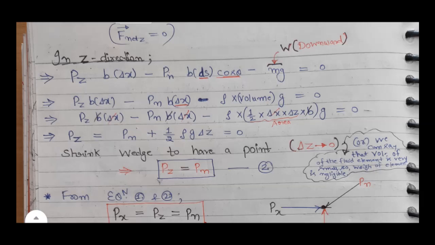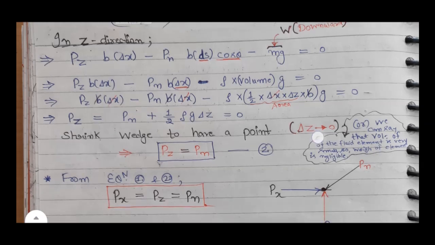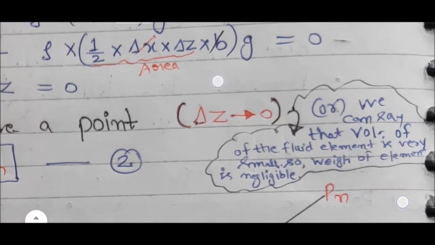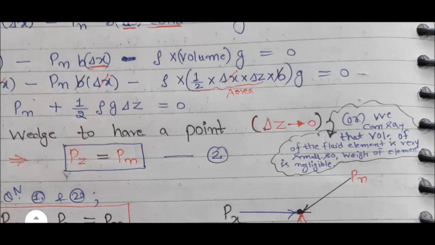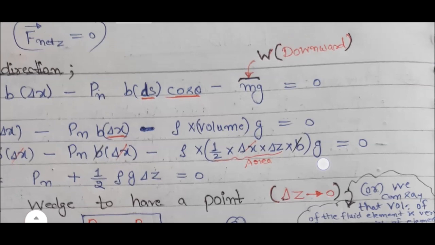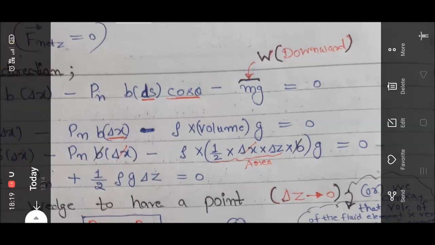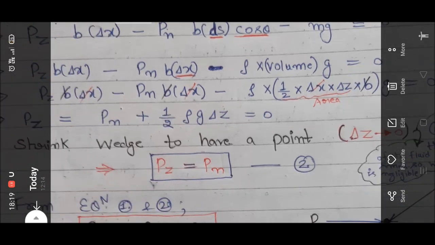So you can see here ds into cos theta is equal to del x. So put the value of ds into cos theta here, and by solving this we have Pz minus Pn plus half rho g del z equal to 0. Because the wedge shrinks to a point, del z goes to 0, or we can say the volume of the fluid element is very small, so the weight of the element is negligible. If we neglect the weight, this third force in z direction is neglected, and then we have only Pz is equal to Pn.